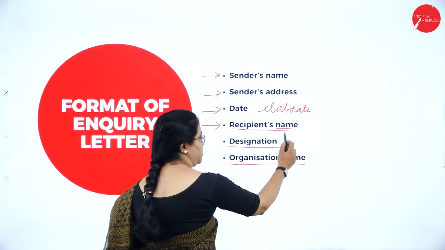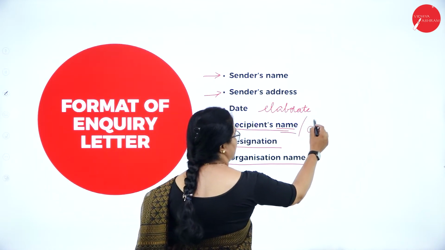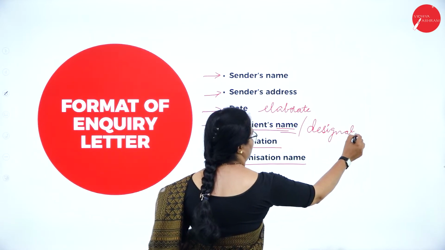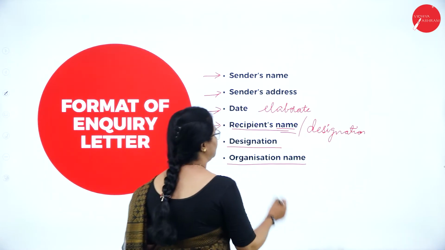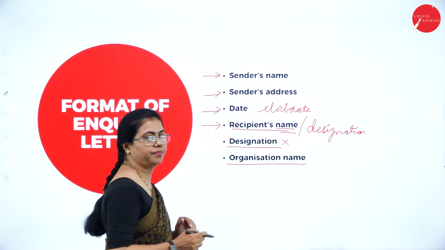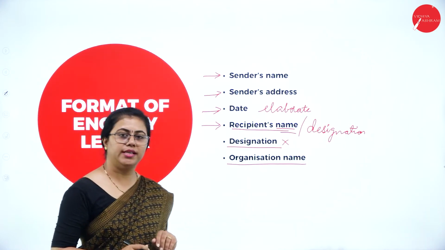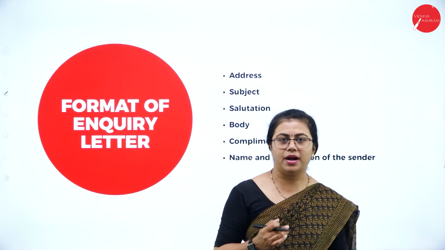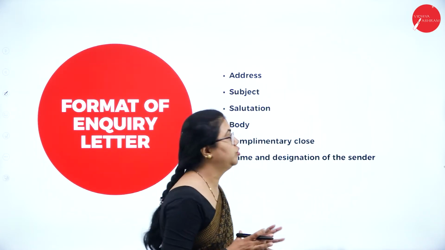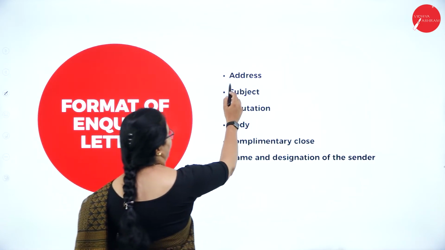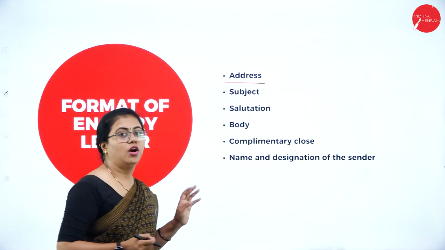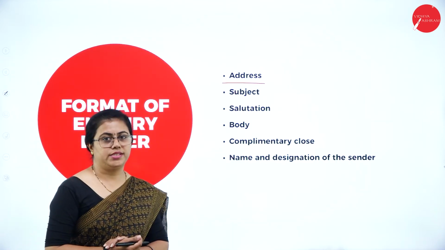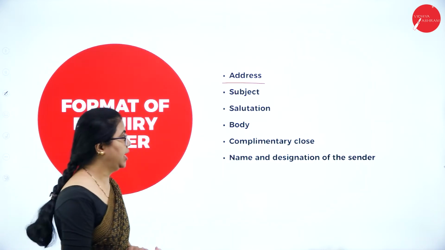If you don't know the recipient's name, then you can write only his designation. You don't know the recipient's name, please write the designation, then you need not write it again. Mention the organization name also. So this is the first part, the initial part of the letter. There is some more to add here. You need to write the address there. Official address only. You need not write the personal address of the recipient. Please write the official address only.